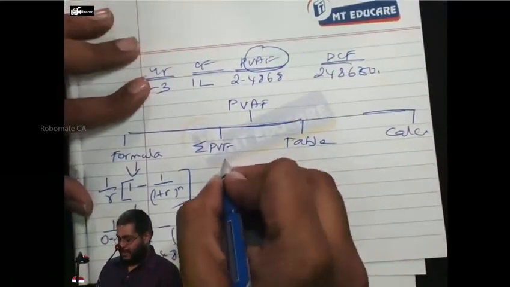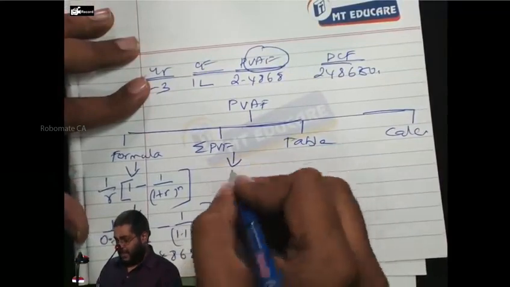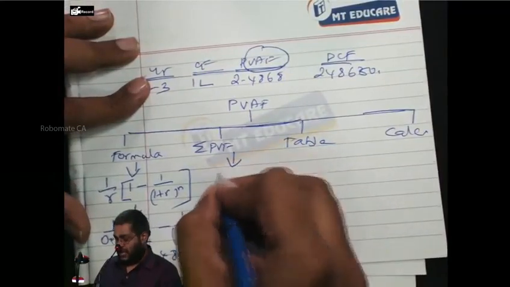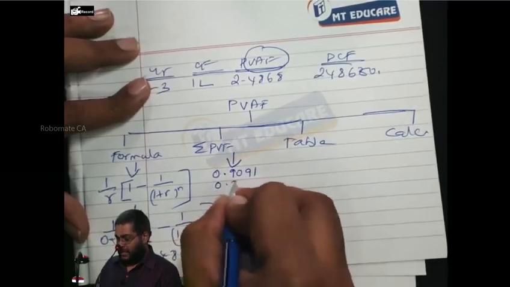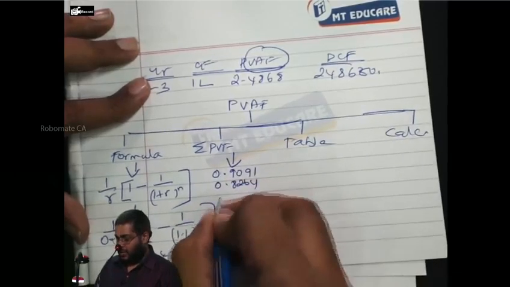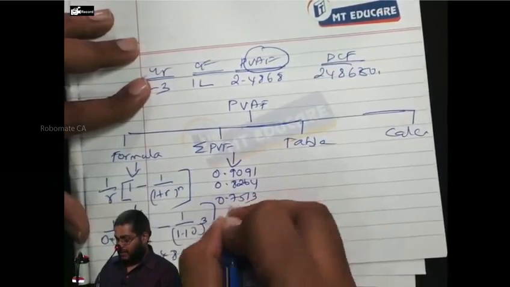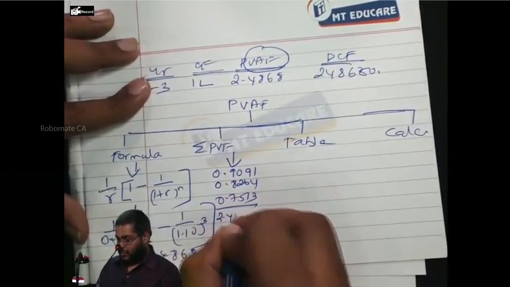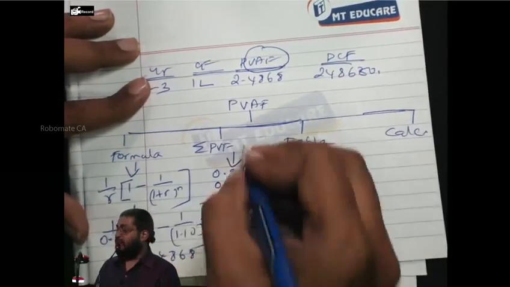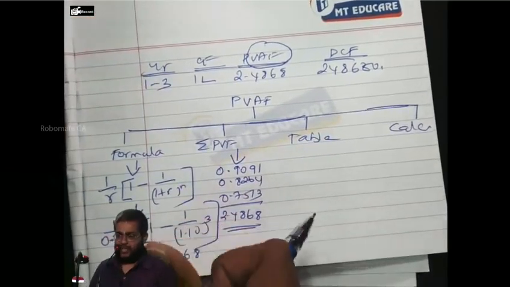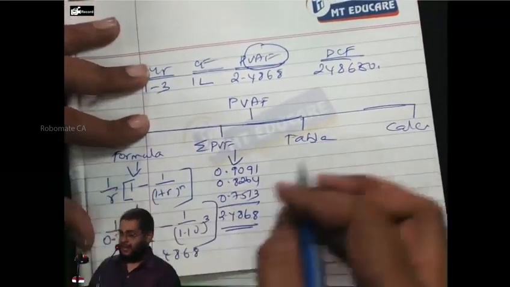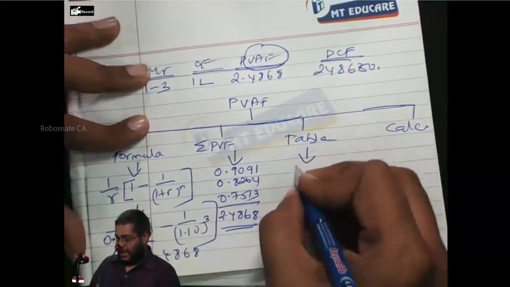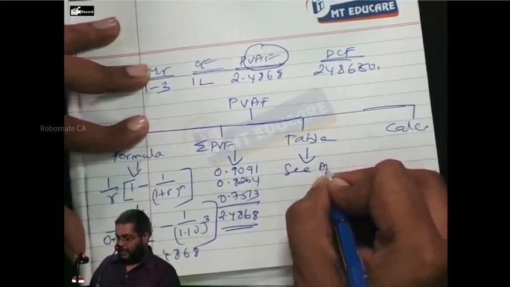Now, sigma present value factor means how many years? 3 years. The first year PV is 0.9091, the second year 0.8264, and the third is 0.7513. If I total, I get 2.4868. So the annuity factor is nothing but the total of present value factors, sigma PVF.